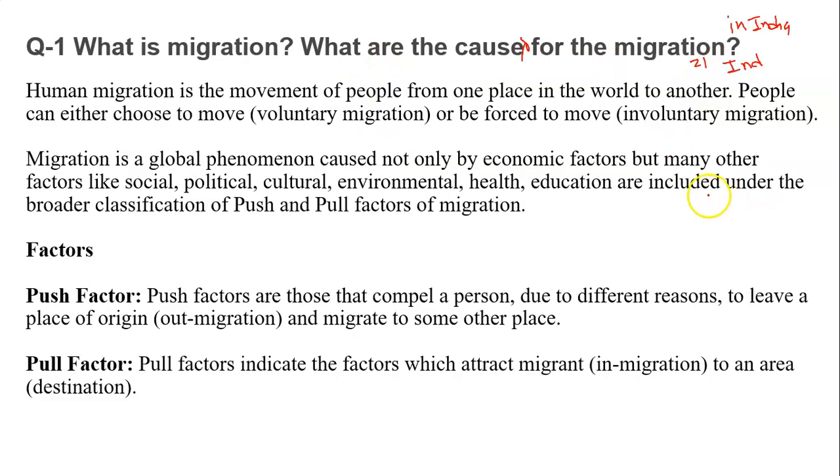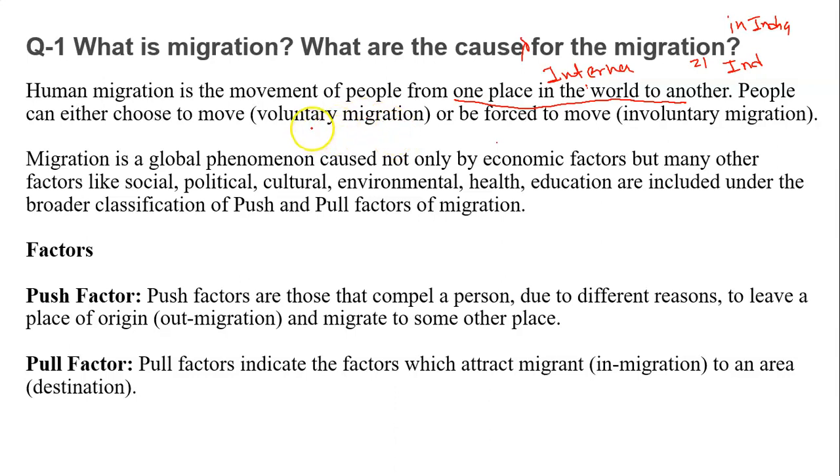So in this particular question, I'm asking you what is the migration and what are the causes for the migration. So first, in this paragraph, you will define the introduction. Human migration is a movement of the people from one place to another place. It can be internal, it can be external.